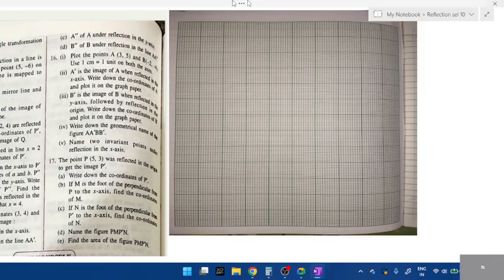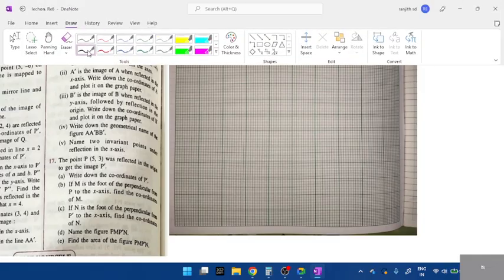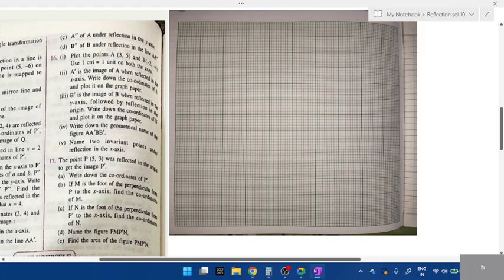Look, they haven't given us axes, and they've given 1 centimeter is 1 unit. Just ignore that. It has to be actually 2 centimeter is equal to 1 unit. The maximum value is 5 here. We have 3, 5, minus 2. Is it minus 1 or minus 4? What is the B value?